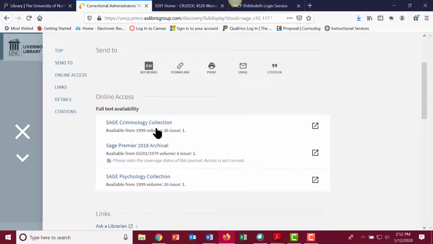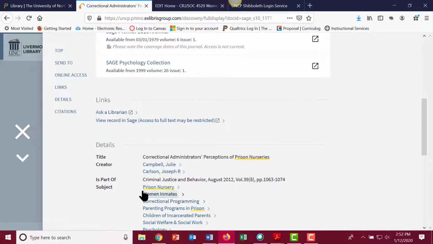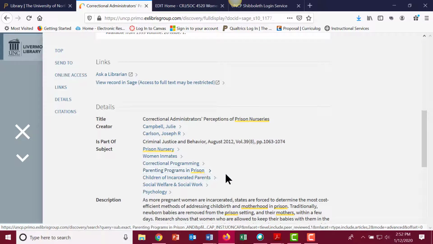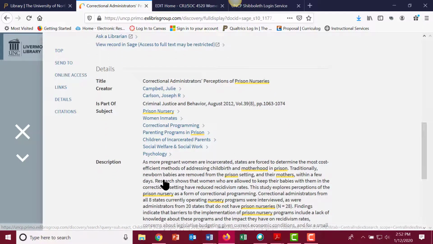And notice it will give you the links to where the article is available. It will give you the information about the articles and also the subject terms. Look, there is one: prison nursery, parenting programs in children, children of incarcerated parents. If I was making my key terms, my word list, I would actually copy and paste some of these into my keyword list.